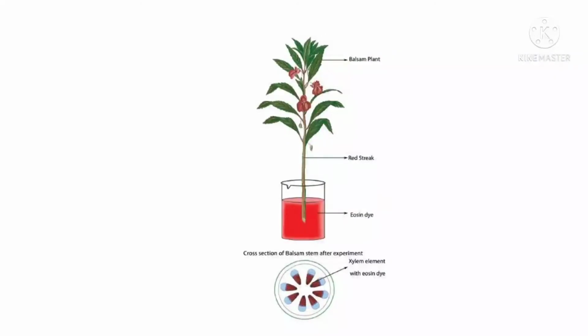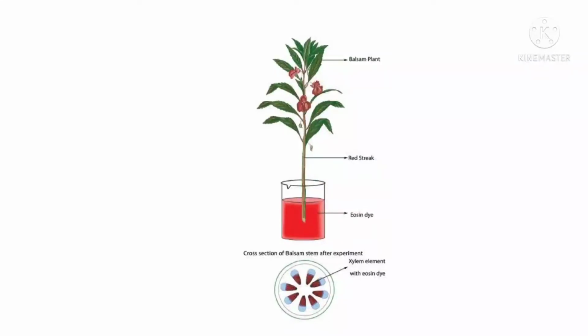Yes, children. Recall the experiment done in the chapter Knowing About Plants of 6th class, which showed how water is transported in the plant body through roots and stem.